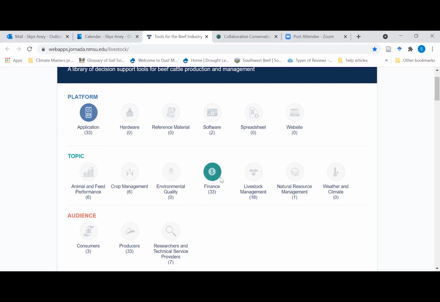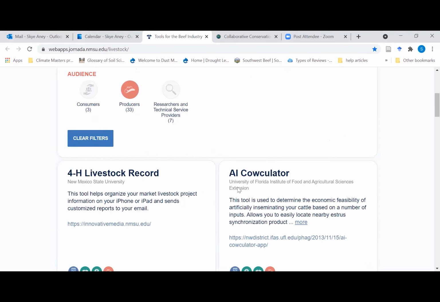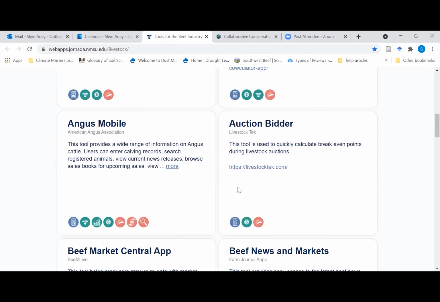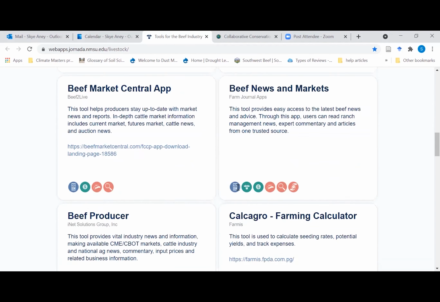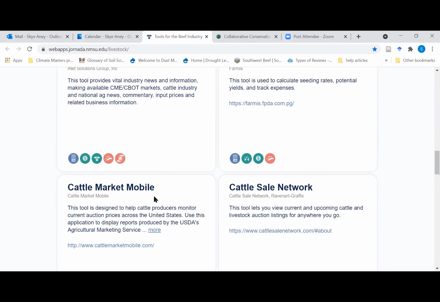And if you wanted to expand that to finance or livestock management, you would just click both of those filters and it would return tools that fall into one or the other, possibly both of those categories. And then last, you filter by audience. And in this case, we'll click producers. And then you just go look down. Again, they're listed in alphabetical order. Just scroll through until you see one that maybe looks interesting.